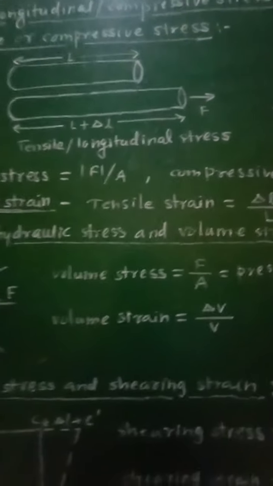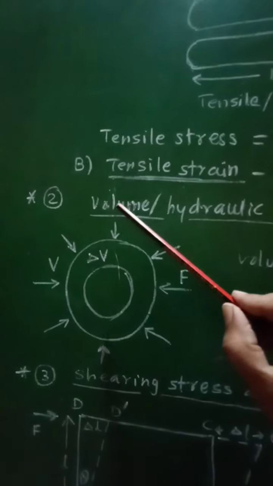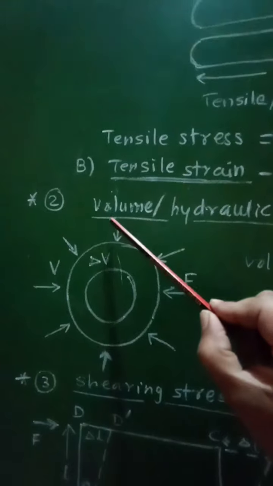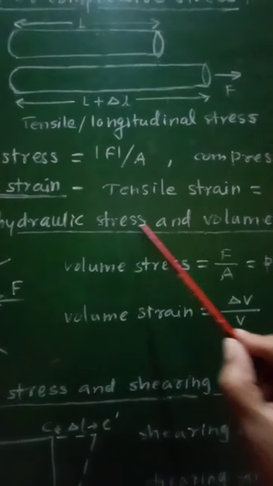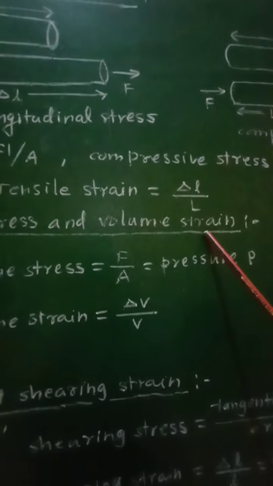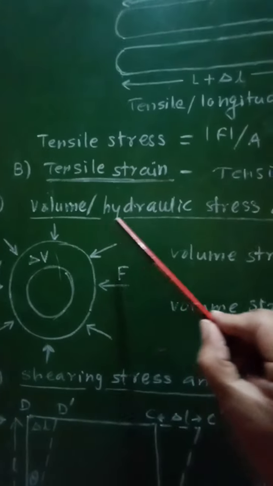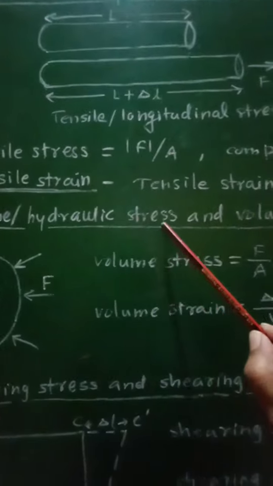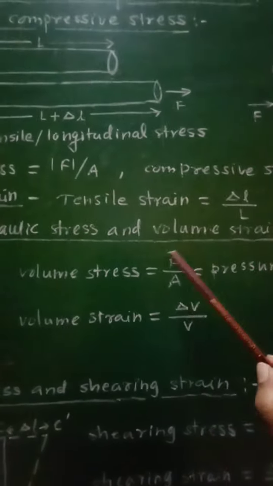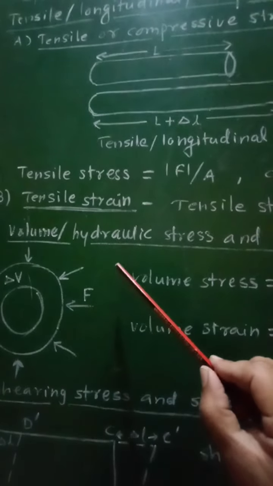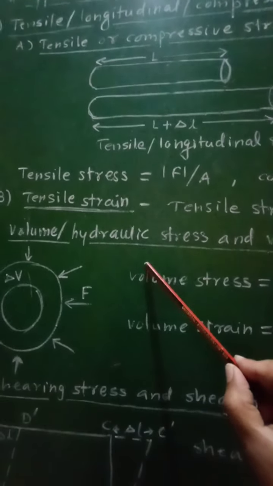Now let us consider the second type of stress and strain, that is volume or hydraulic stress and volume strain. So let us consider first the volume or hydraulic stress.